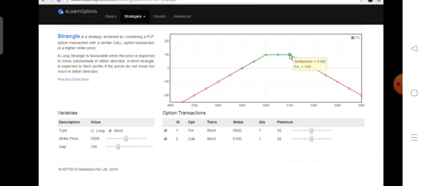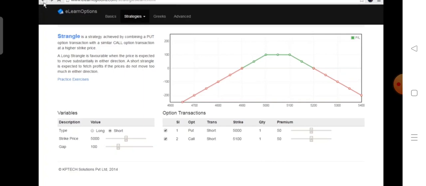How is the break even point calculated? So for the put option at 5000, 5000 minus 100, that is 4900, will be our first break even point, and simultaneously 5100 plus the initial premium inflow, 5200, is our second break even point of the strategy. As the price goes further up, we can see that the strategy is giving us a loss.